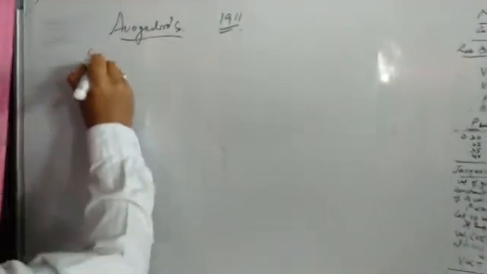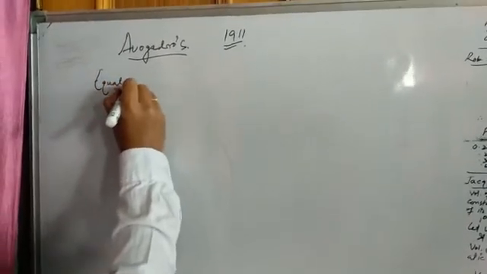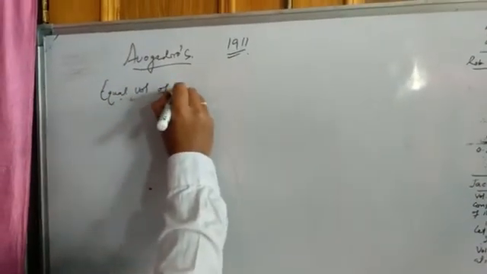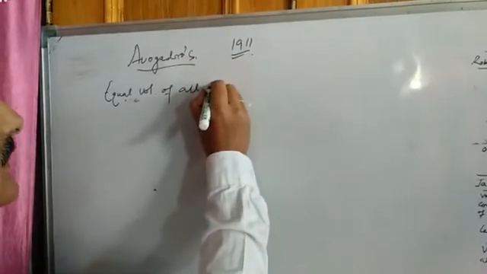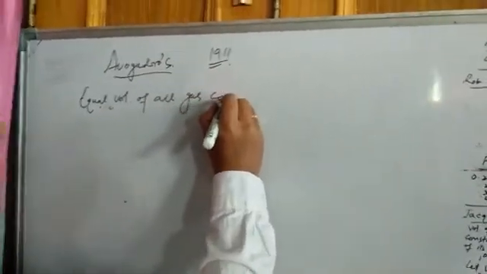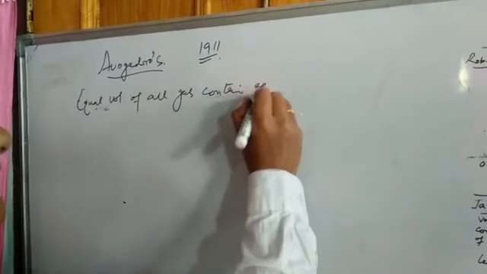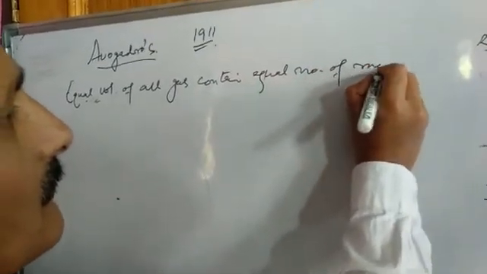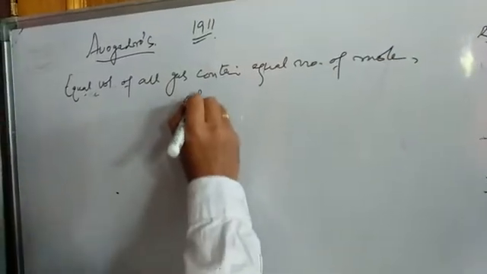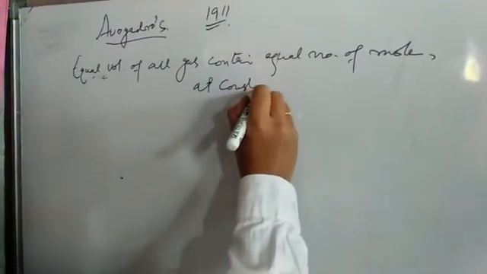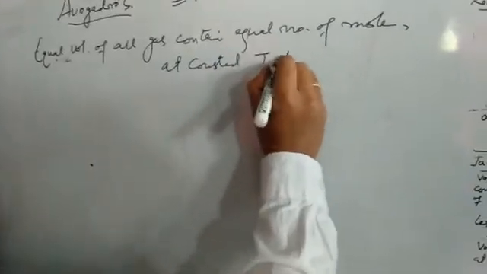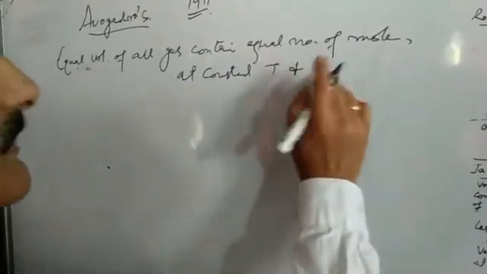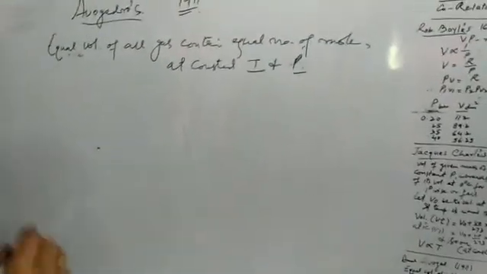According to this law, equal volumes of all the gases contain equal number of molecules at constant temperature and pressure. So the condition is that the temperature and pressure of the gas must be kept constant.